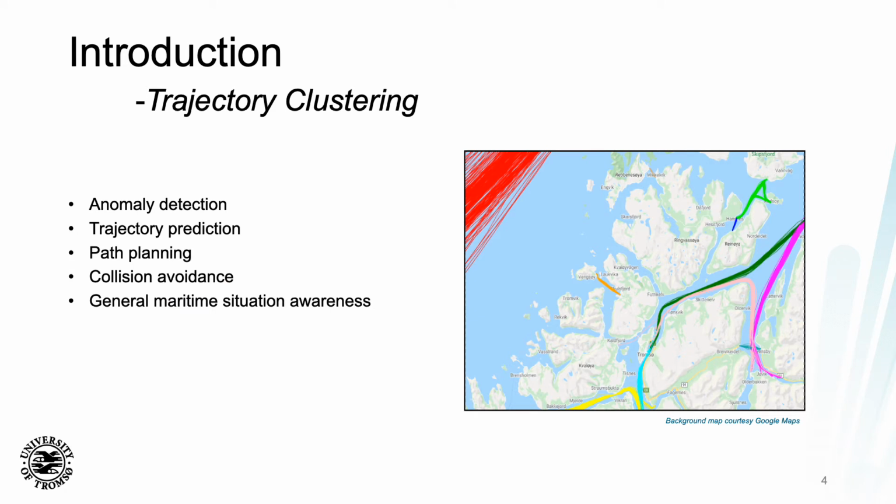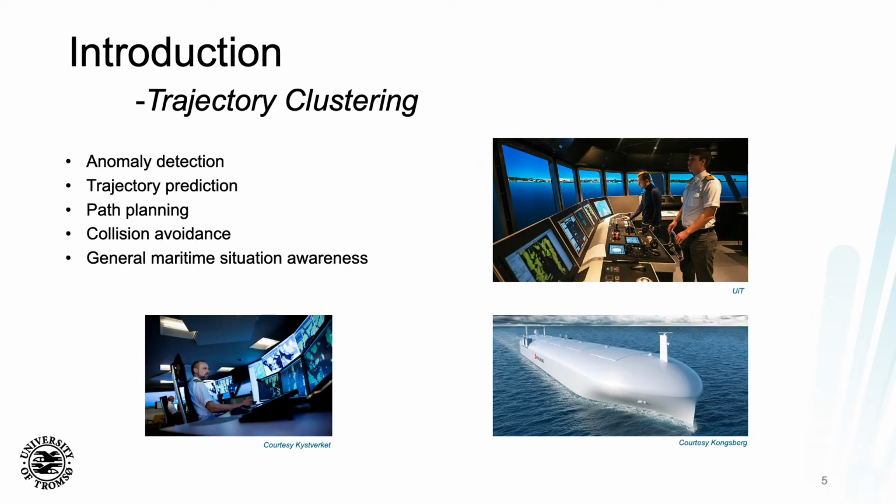So if we're able to discover these clusters of trajectories, these can then be used to model the normal traffic in the specific region. And this could be then used for subsequent anomaly detection, conducting trajectory predictions, as well as path planning, collision avoidance, and as well as a general maritime situation awareness. So such applications can provide a basis for decision support for operators in vessel traffic service centers, as well as to navigators on board conventional vessels, in addition to providing a basis for maritime situation awareness to future autonomous vessels.